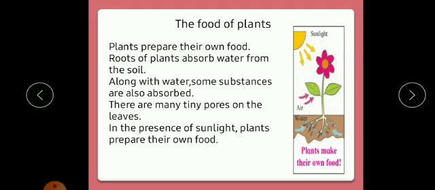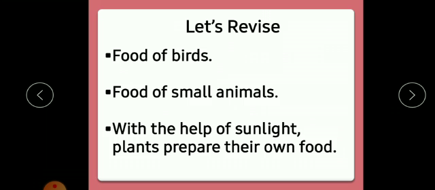Children, we have completed the lesson here. Let's revise what we have studied today. We have discussed food of birds. Birds eat a variety of food. We also discussed food of small animals and food of plants.